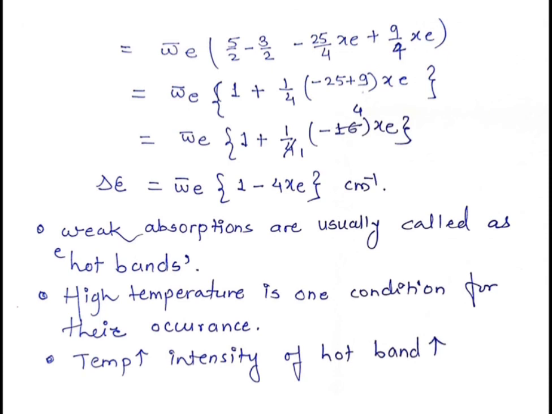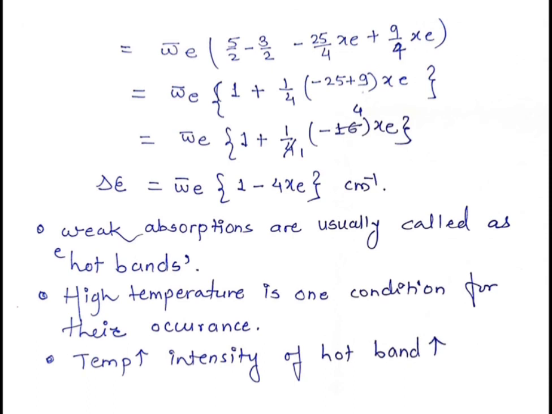So I will conclude here. The weak absorptions are usually called hot bands. The ground state is v equal to 1 for the hot bands, and from this state further transition will be possible. When we apply a higher temperature to the system, a higher intensity of the hot band will be observed.